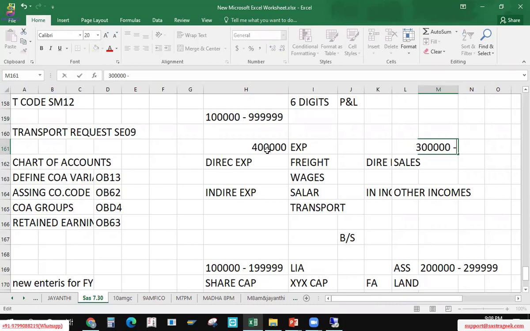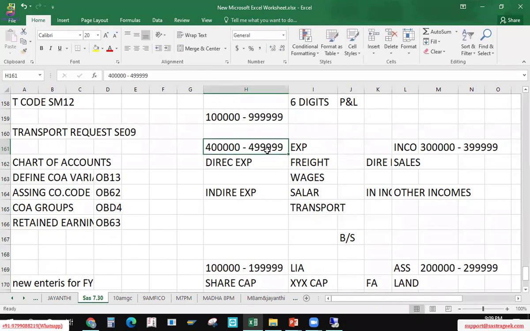All my incomes, all my expenses in this range. So it will not exceed. When I'm pulling the report, I can give 4 asterisk, and it will pull all my 4 related expenses. 3 asterisk, incomes. Okay, it will pull out all the reports related to our income.